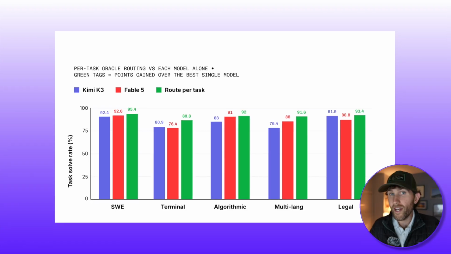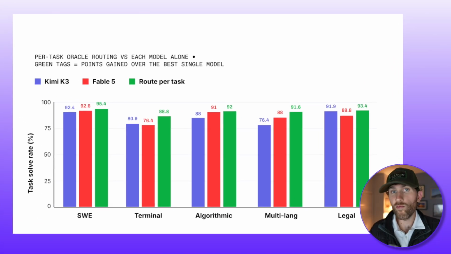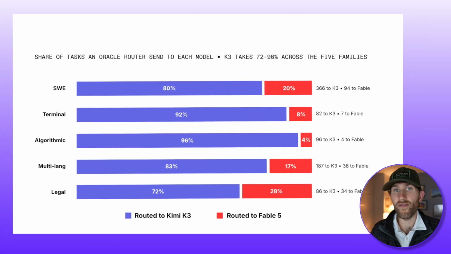So instead of picking one, you route. You send each task to whichever model handles it best, and you end up above both of them. In our study, routing between K3 and Fable 5 hit 93% accuracy, and it sent most of the work to K3, the lower cost option. And that's the number that actually matters. Not the price per token, but the cost per task that succeeds.